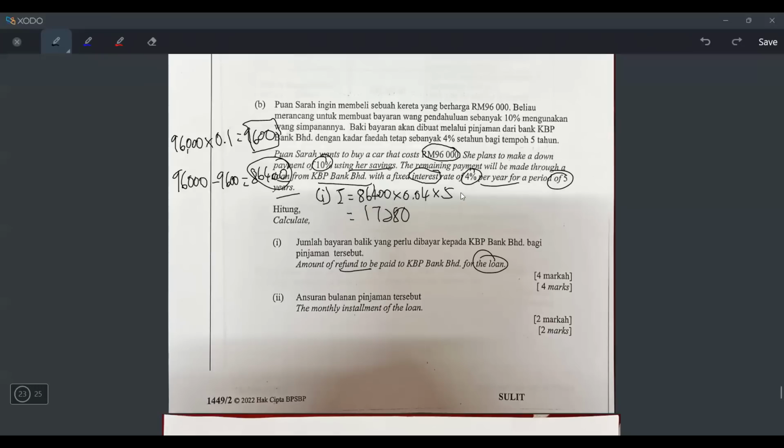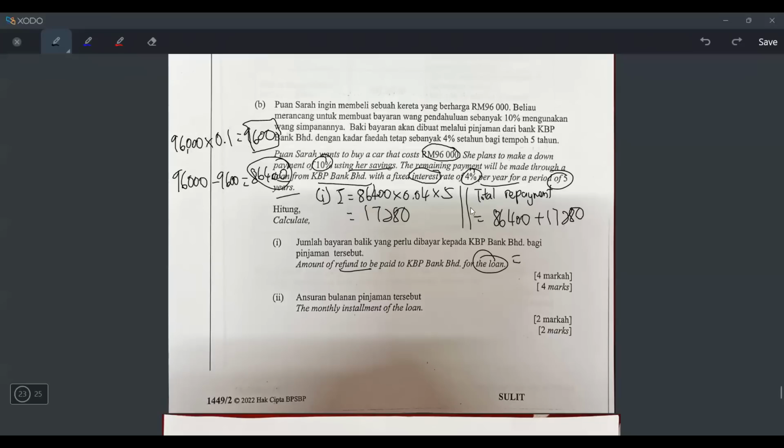But is this the only amount that you have to repay to the bank? No. Because the amount of refund, so the total repayment, will not just be the 17280. It will be 86400 plus 17280 because this is the extra charge, the interest. Because do you remember she paid 10% already? It means she paid the 9,600 already.